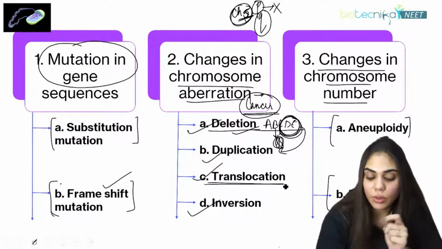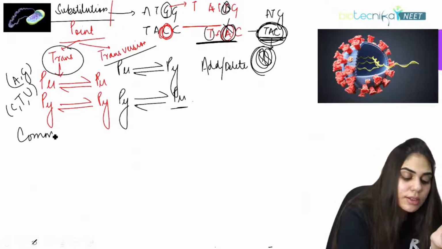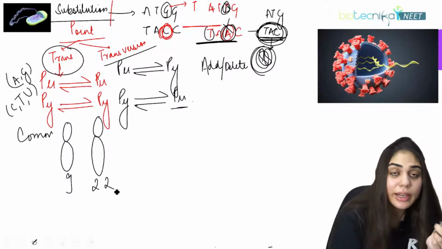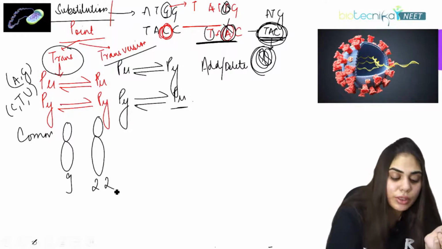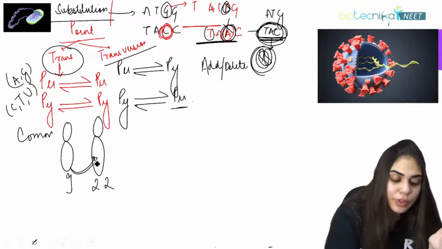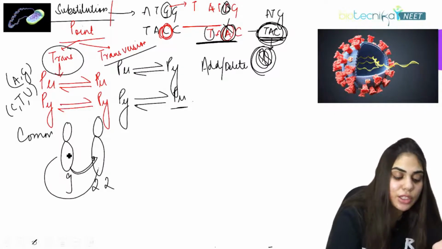And what is translocation? The common example I'm taking: suppose this is chromosome number 9 and this is chromosome number 22. A translocation happens between both these chromosomes. Some part of 9 is getting exchanged with 22, and some part of chromosome 22 is getting exchanged with 9.